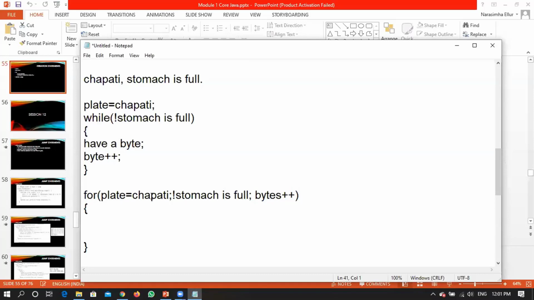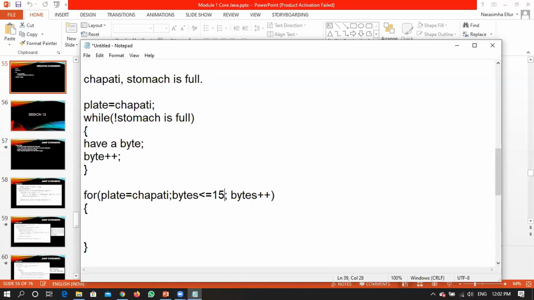For the loop, initially I have taken content into a plate, checking whether the stomach is full or not. If the stomach is not full, then only the loop will be executed. Once the loop has been executed, there will be some limit for the bytes, right? So in a loop, I'll be writing a condition something like whether the number of bytes taken is less than or equal to 15. Don't directly relate this particular pseudocode, understand the scenario.